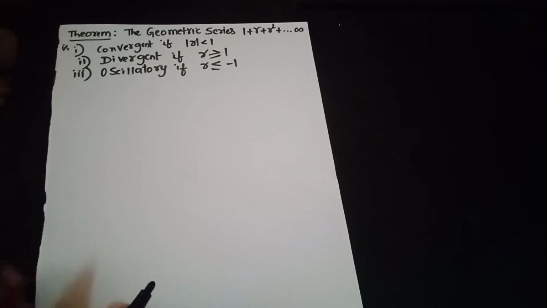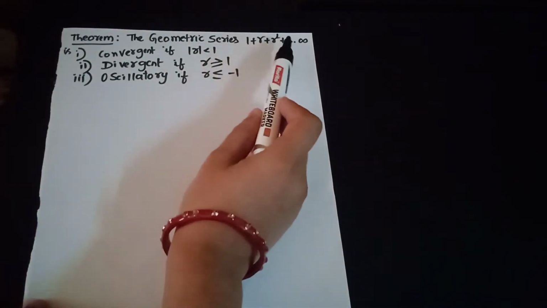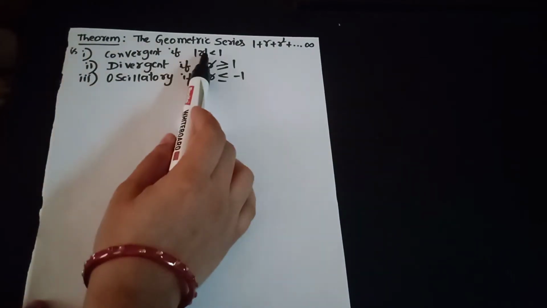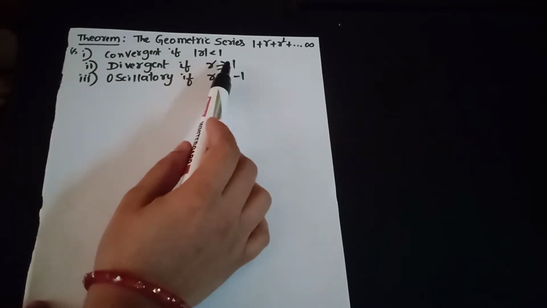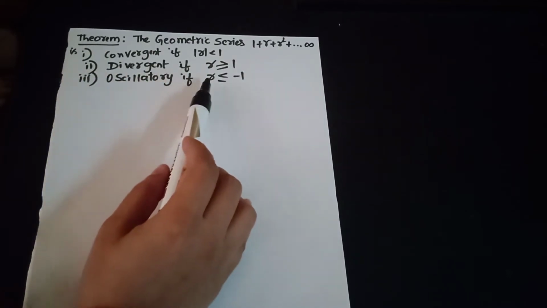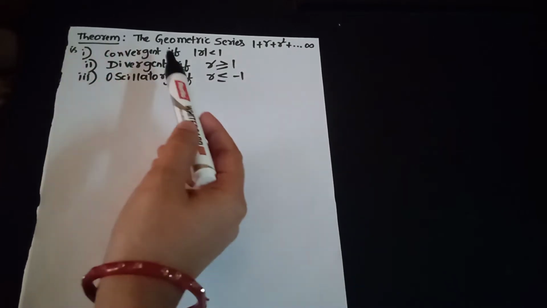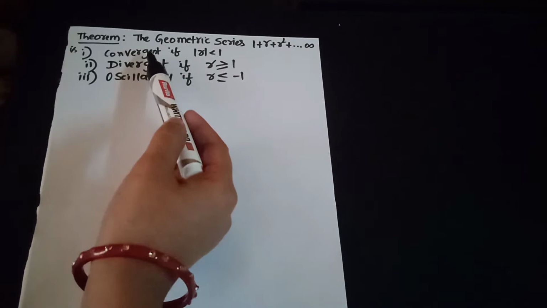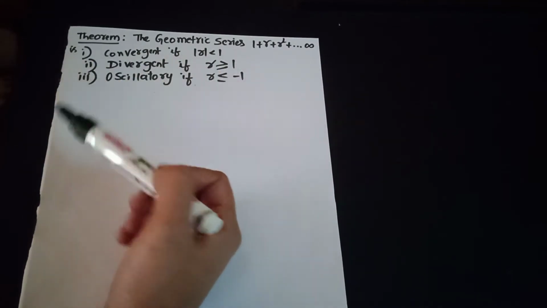Now there is a theorem which says that the geometric series 1 plus r plus r square plus ... is convergent if modulus of r is less than 1, divergent if r is greater than or equal to 1, and oscillatory if r is less than or equal to minus 1. This geometric series is an infinite series and it converges, diverges or oscillates on these conditions. Let us prove this theorem.